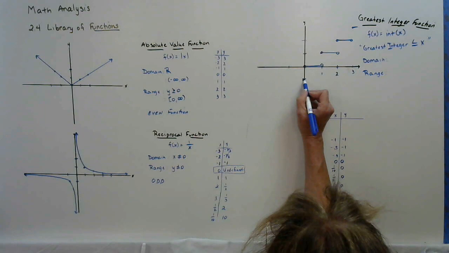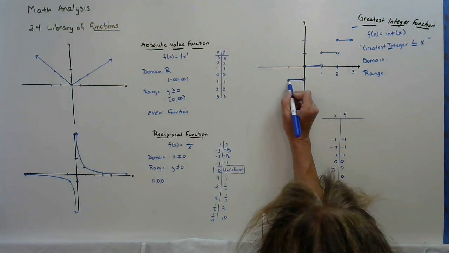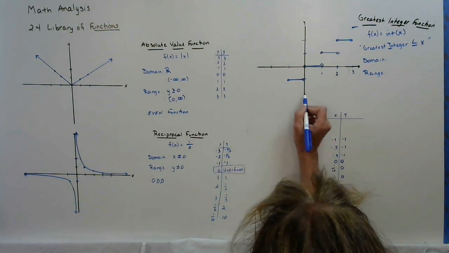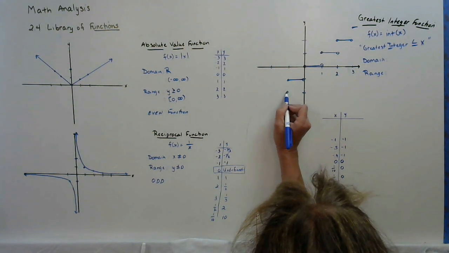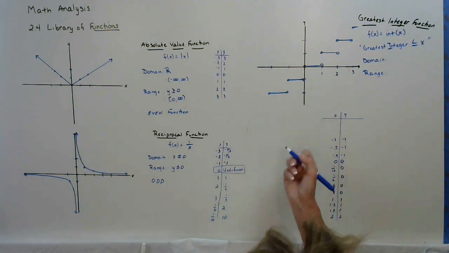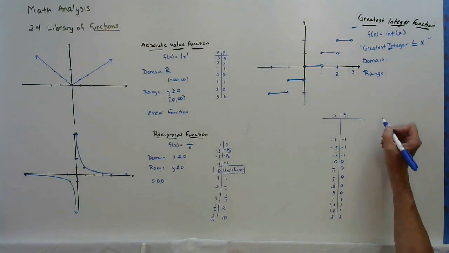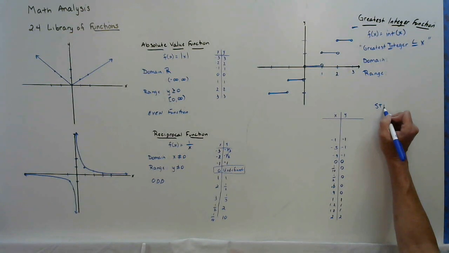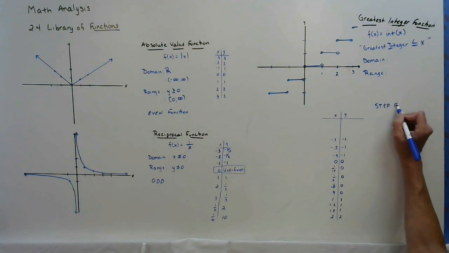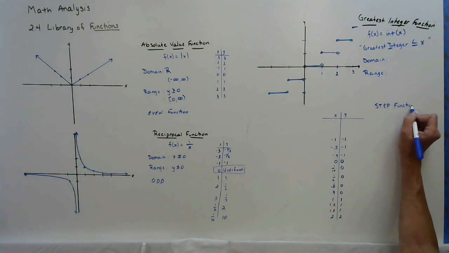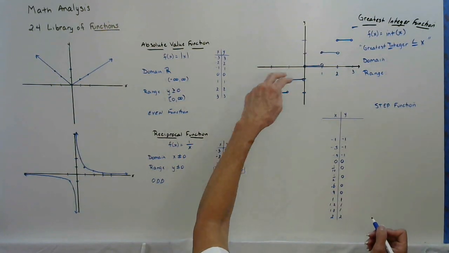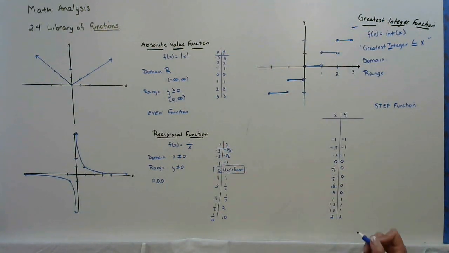It's going to be open, closed. And then at negative 2, it's going to be open, closed. Okay? And so this is what we call a step function. This is called a step function. We see these a lot in calculus because it describes taking steps.